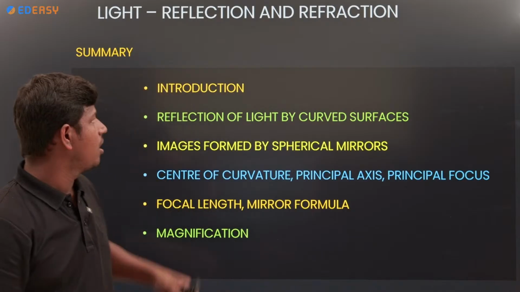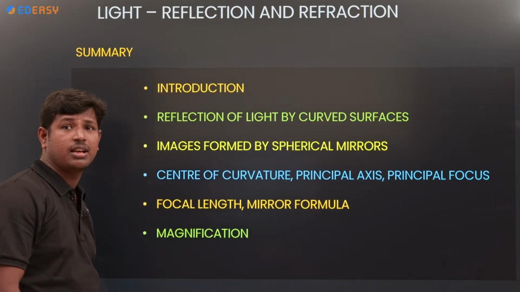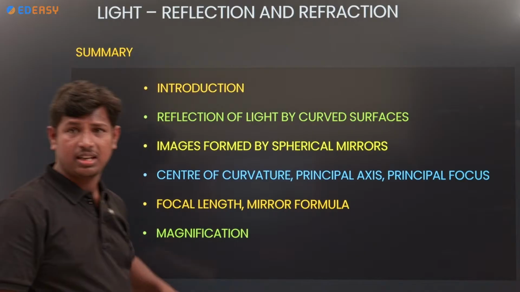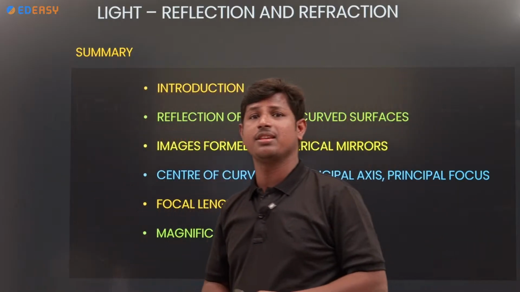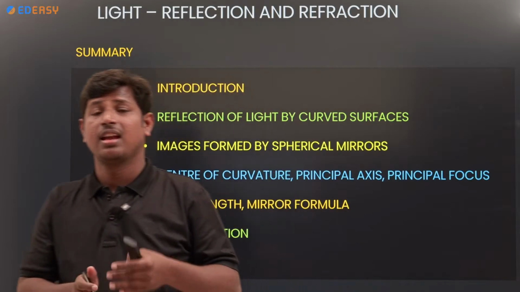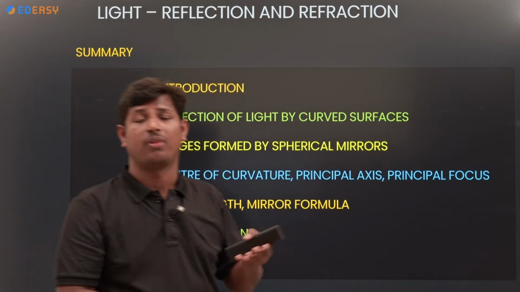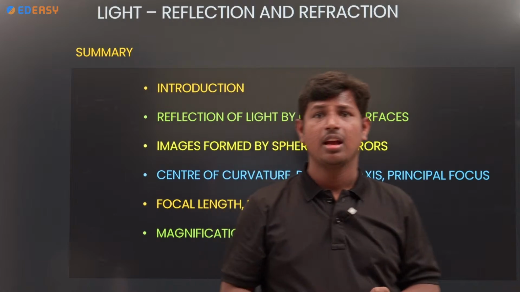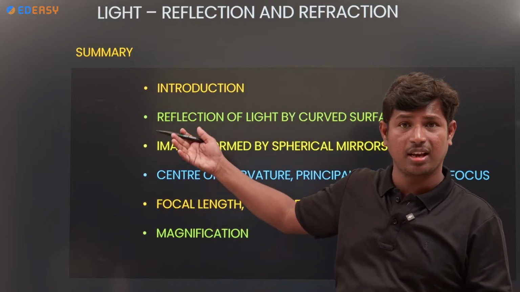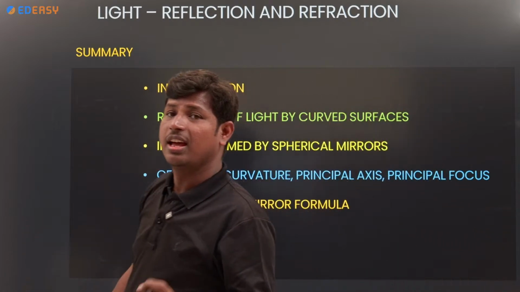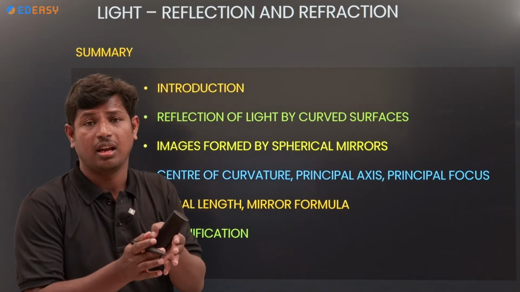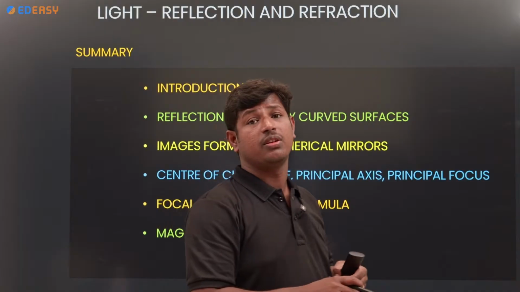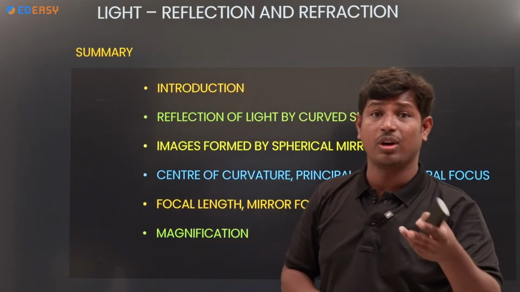So what was discussed in today's live section? Introduction of light: what light is and what characteristics and properties it has, rectilinear property, and reflection. What types of reflection there are, regular or irregular reflection, and when you get a real image and when you get a virtual image.